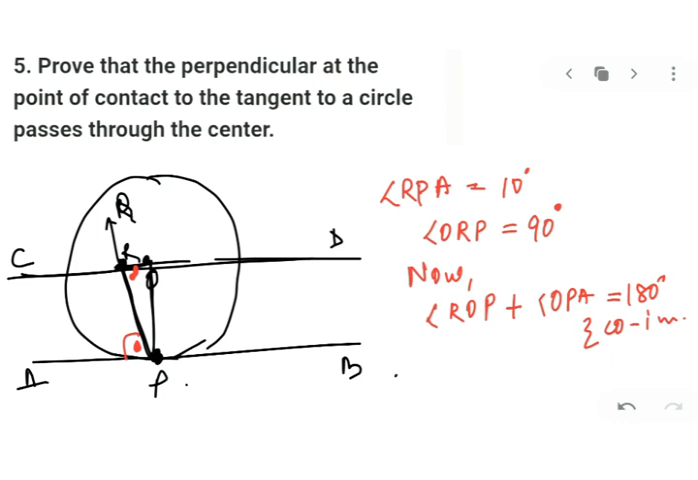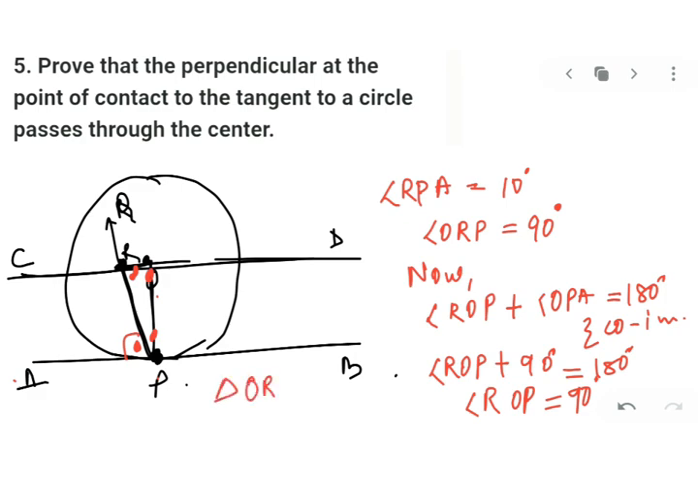ROP and OPA, I have taken these two angles, is equal to 180. Now OPA is also 90. So I will take ROP plus 90 is equal to 180. I got angle ROP is equal to 90. Now my dear kids, you will notice that in triangle ORP, we have two right angles, two 90 degrees. You have ORP also 90 degrees. You have ROP also 90 degrees.